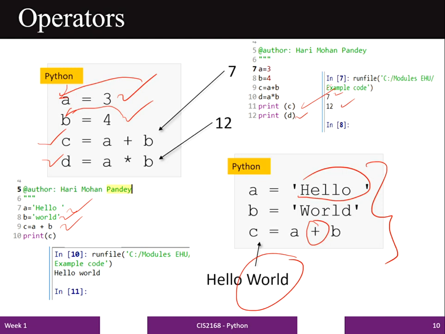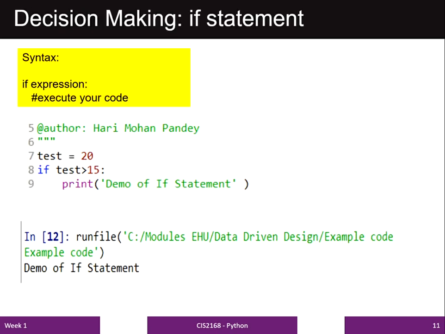Now the next slide is for the decision making statements. Decision making statements are used to control the flow of the program. In Python programming, we can use 4 different types of decision making statements. In this session, I have listed the 3 most important decision making statements. I will start with the first decision making statement, which is the if statement.